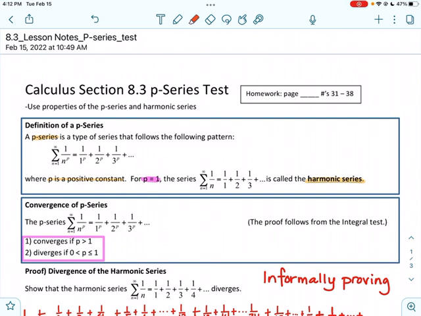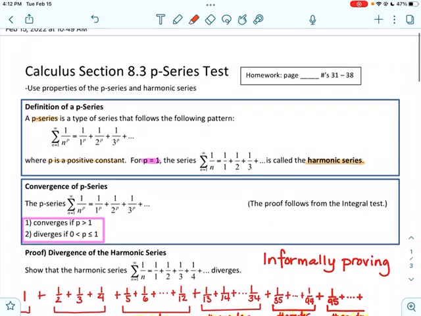But here we go. Convergence of a p-series. If you see a series with the summation from 1 to infinity of 1 over n to the p power, then 1 over 1 to the p, 1 over 2 to the p, 1 over 3 to the p, all added together, the proof really follows from the integral test. It converges if p is greater than 1. It diverges if p is between 0 and 1.